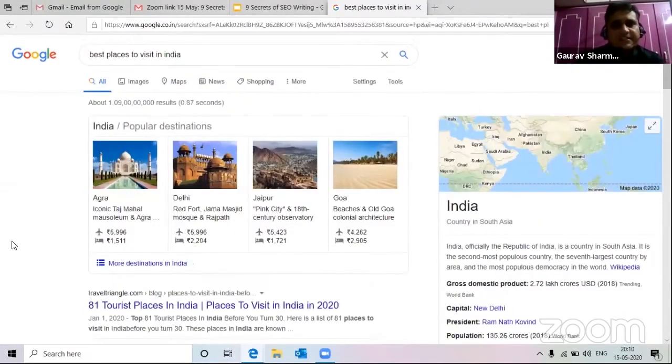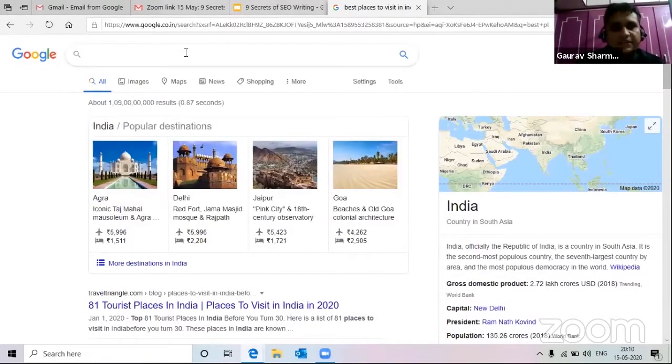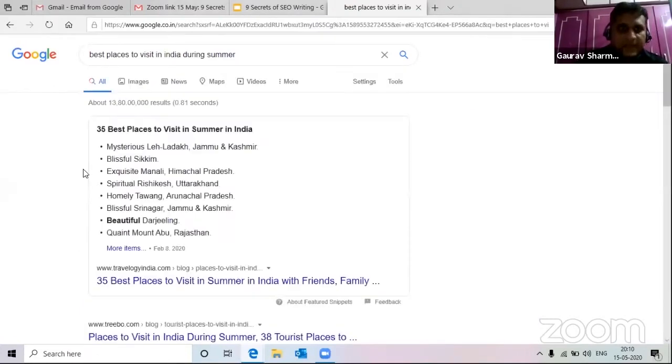Now, how it works is, in case you have to rank on top, one very good way is, in case you try to search for any information, for example, best places to visit in India during summer. Now, you see that "35 best places to visit in India" is automatically showing up in Google, and this is the link where it is taken from. But if you check, the actual content is not published in this way.